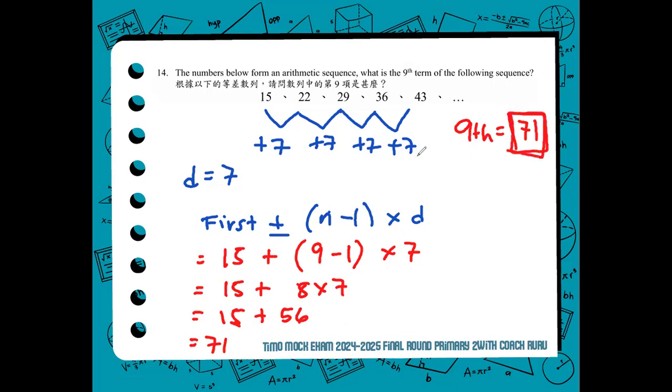If you have extra time, you can also double check if you're not confident with your calculation. Since it's only a plus 7, you just add 7 until the ninth term. And I assure you that the ninth term will still be 71 as you add 7 manually.